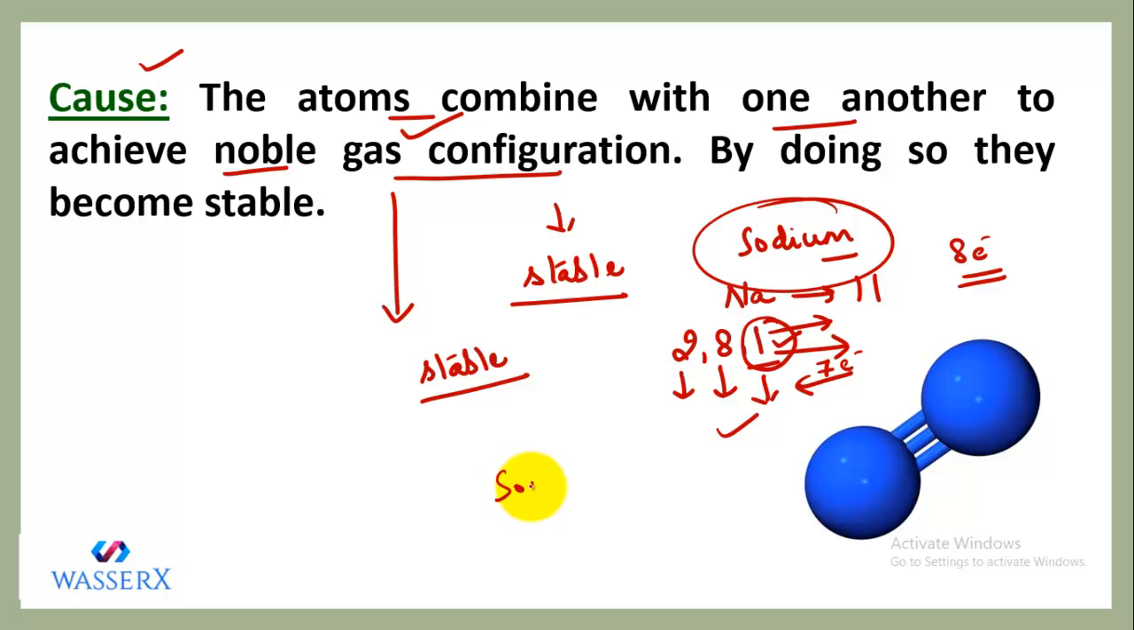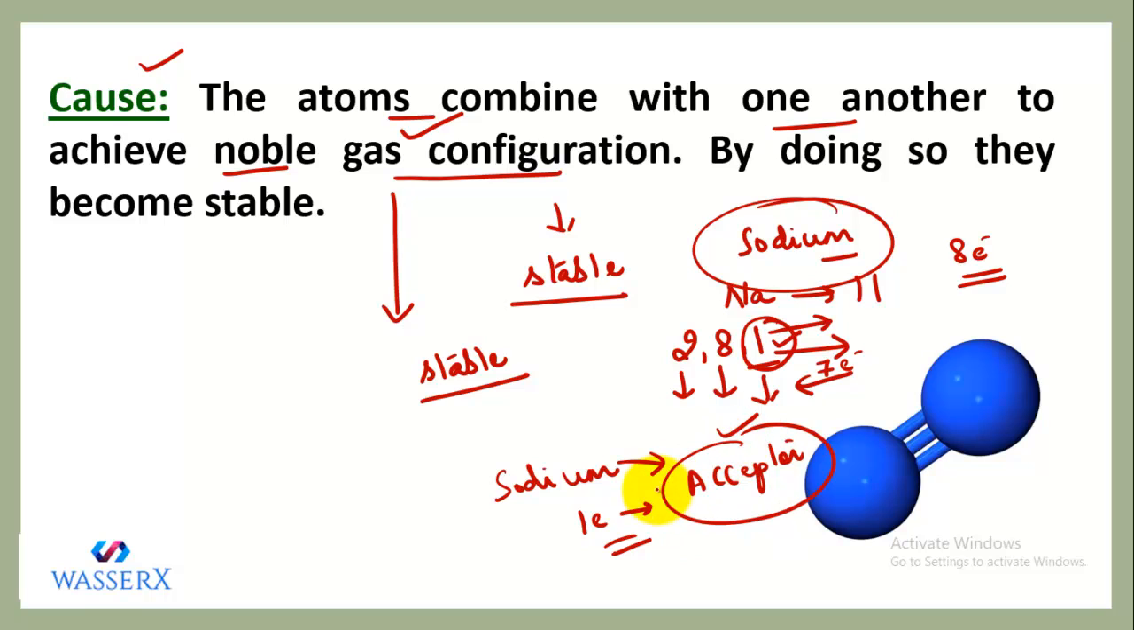So if I say that sodium is losing one electron and there is a certain acceptor which accepts this electron, this will lose and this acceptor will accept. So the linkage of giving and accepting will lead to the formation of chemical bond. And that is the reason that after losing or after gaining, these respective atoms are attaining noble gas configuration.